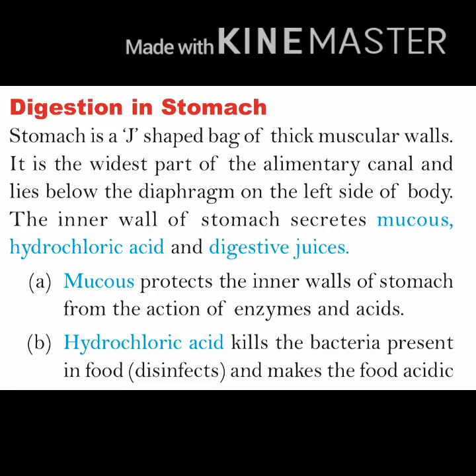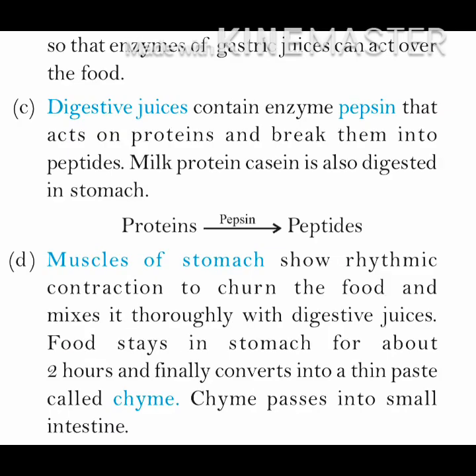Hydrochloric acid kills the bacteria present in the food and makes the food acidic, so that enzymes of gastric juices can act over the food. Next is digestive juices. Digestive juices contain enzyme pepsin that acts on proteins and breaks them into peptides. Milk protein casein is also digested in stomach. This is the function of pepsin enzyme. Pepsin enzymes break the proteins into peptides so that they can be easily digested by body.